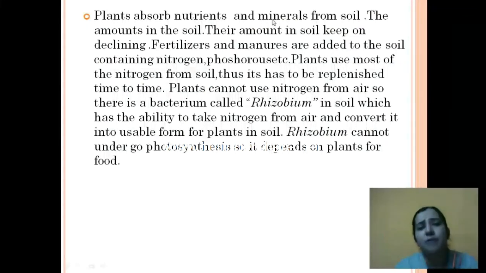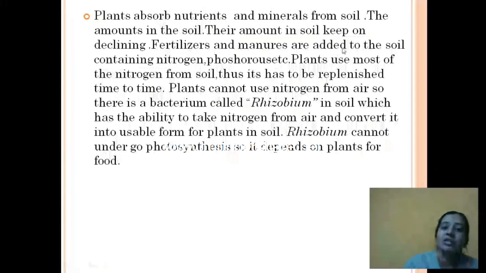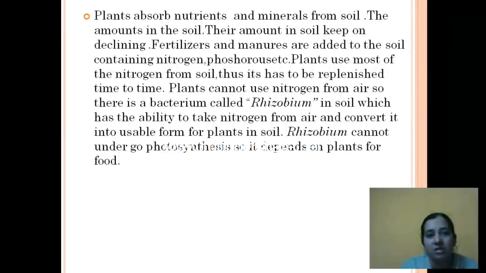Plants absorb nutrients and minerals from the soil. Yes, they absorb nutrients and minerals from the soil for the process of photosynthesis to get energy. So the nutrients in the soil keep on declining. That means the fertility of the soil is decreasing. Fertilizers and manures containing nitrogen and phosphorus are added to the soil. We add some additional powders to keep it very fertile, like those with nitrogen and phosphorus in them.